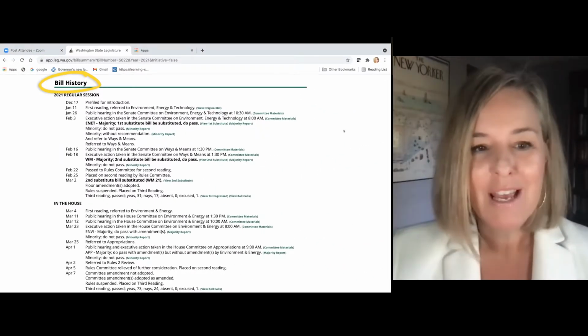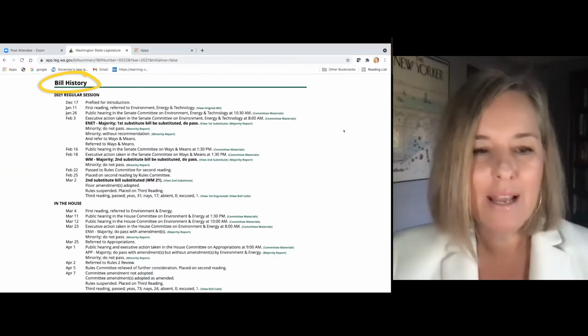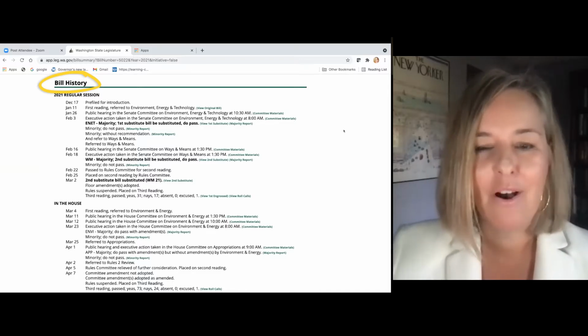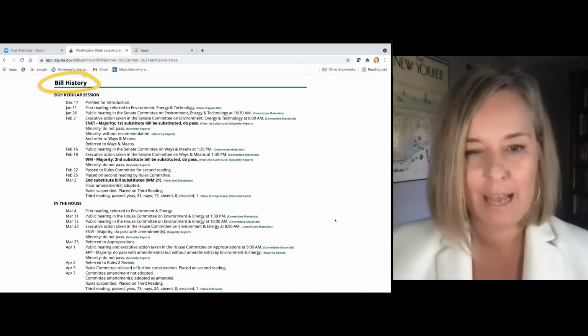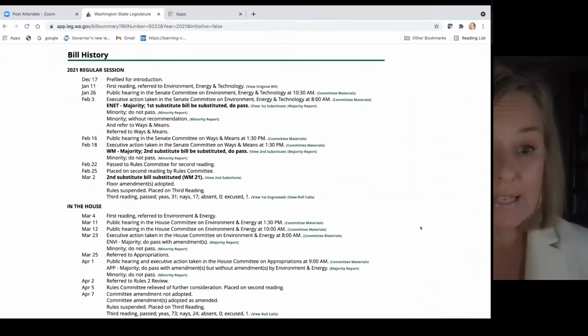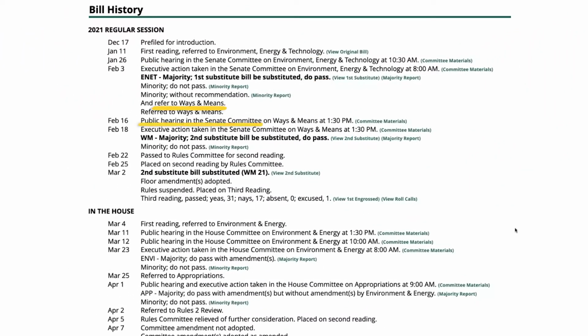So when I come down to the bill history, we're looking at a bill that has already passed. You might be signing on to a bill that's in process, and all this information won't be filled out yet because all these things haven't happened, but I see all the important moments in the life of this bill. When we go down by date, we can see that it was referred to which committee. This documents every step along the way.